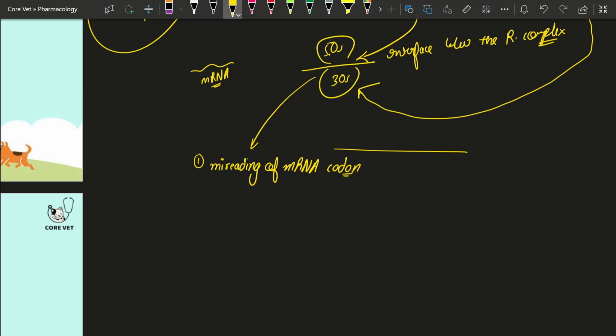The second thing the aminoglycoside will do is lead to the conversion of polysome to monosome, which means the disintegration of the 50S and 30S subunits. The ribosomal complex will be disintegrated.